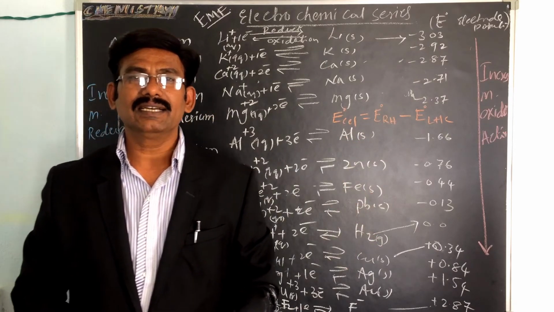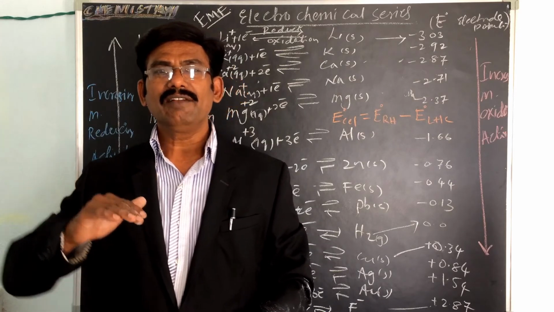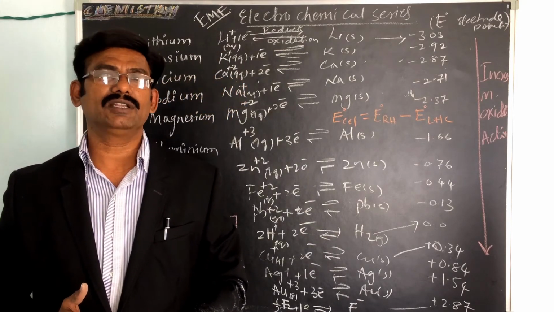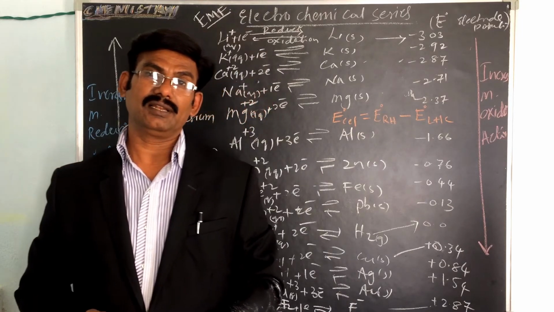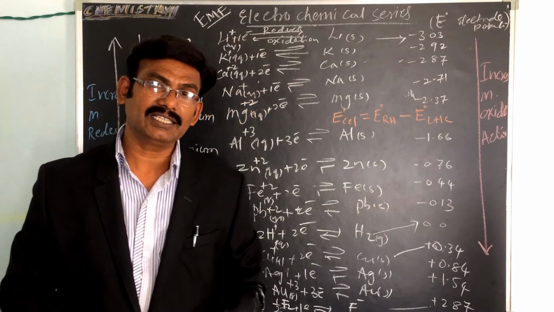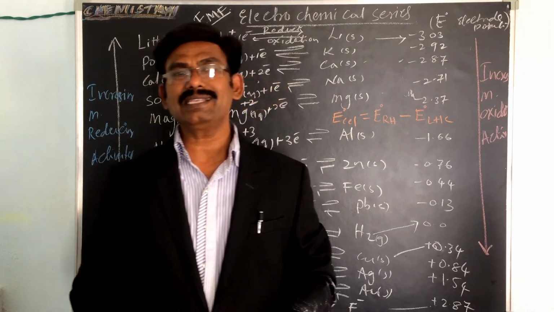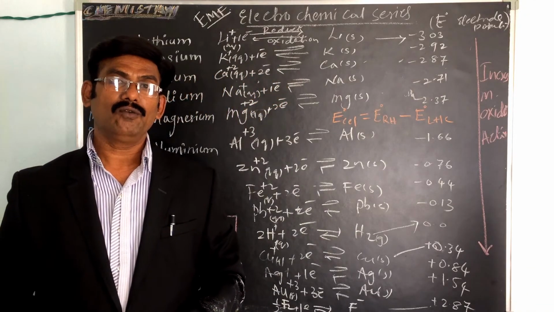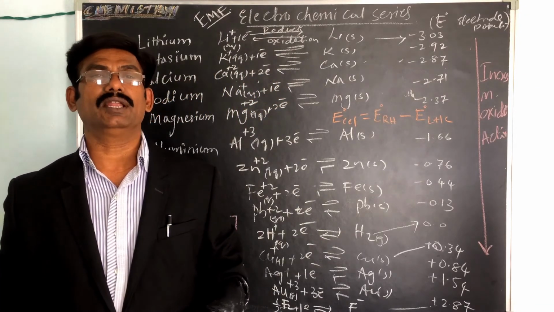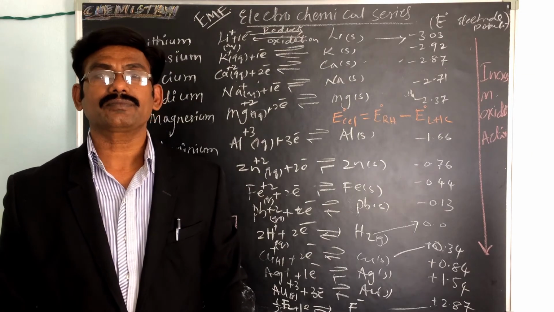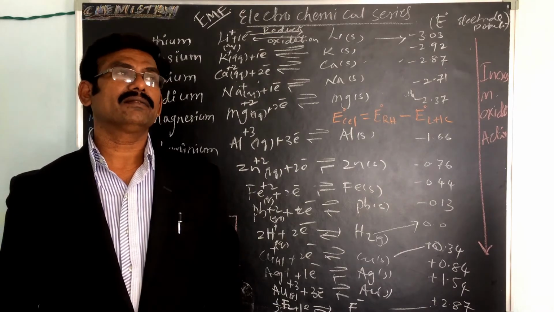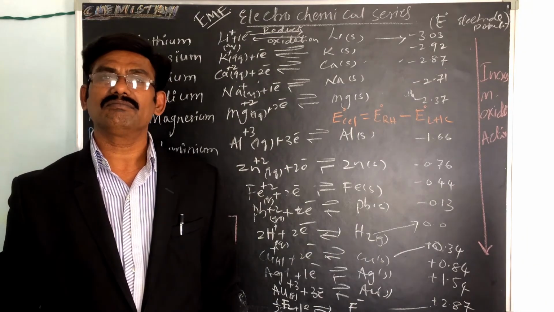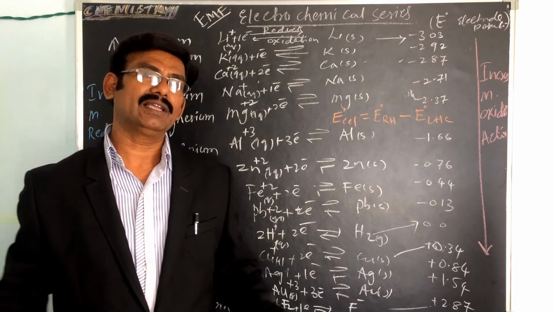So metals with negative reduction potentials will always displace hydrogen from an acid solution. These are some applications, and we can see other applications also.